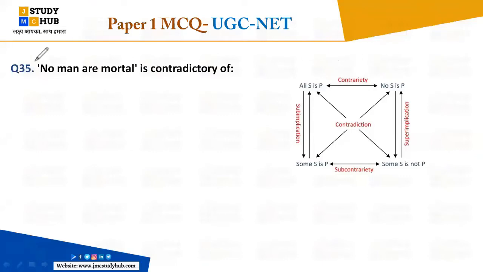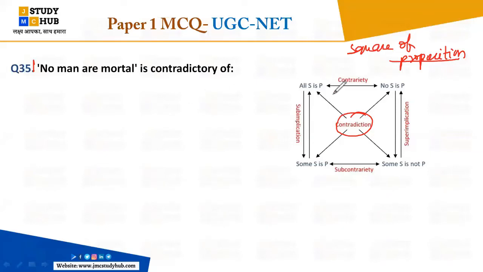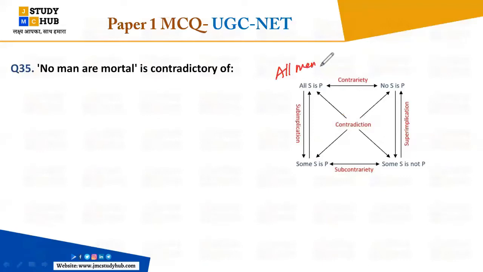So here, no man is mortal. You know this square of propositions, it is called the square of propositions. Okay, it is called a square of propositions. So this is the contradictory. A contradictory is always opposite in nature. Please try to understand. Okay, here all S is P, it means you can take an example as well, like I'm taking the example: all men are mortal.